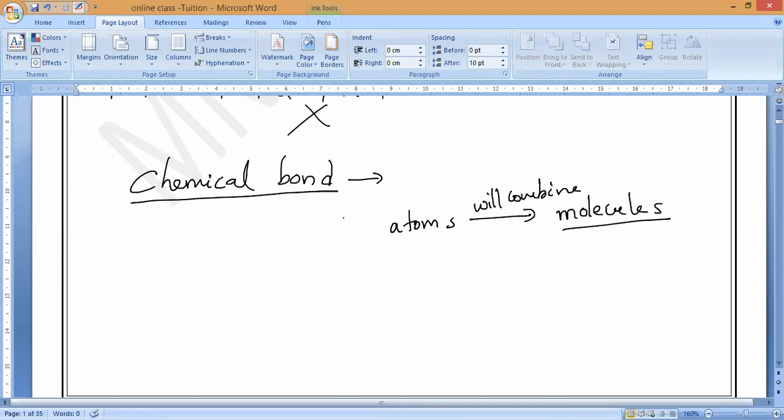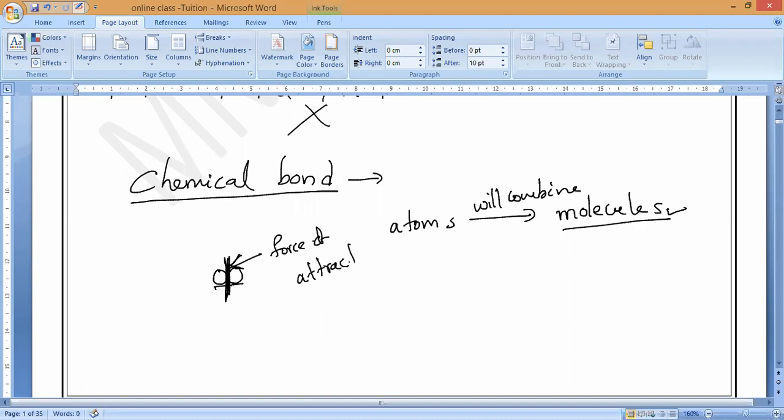So when atoms of the element combine, they form molecules. Now, how are these atoms together? Some force of attraction will be created between them. That is what we call the intermolecular force.